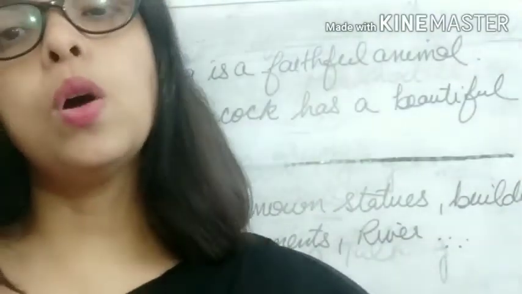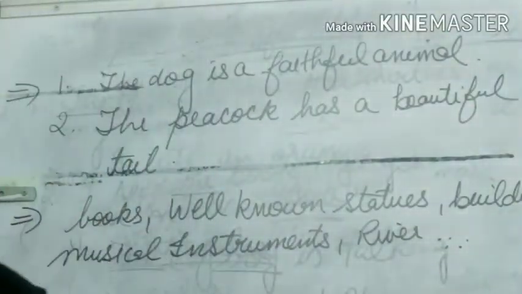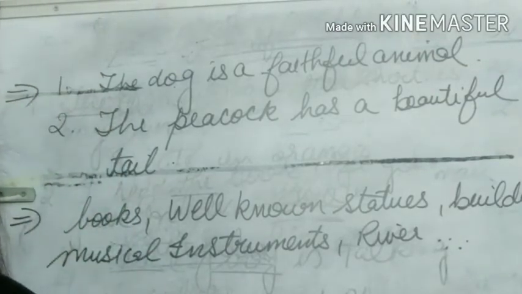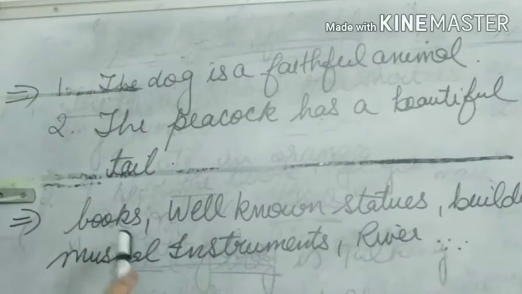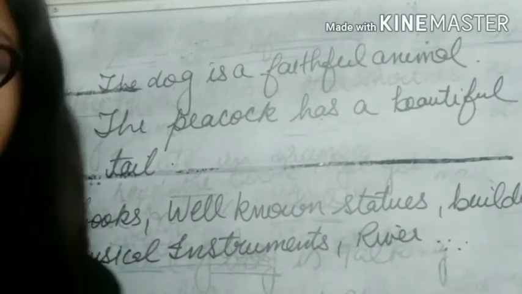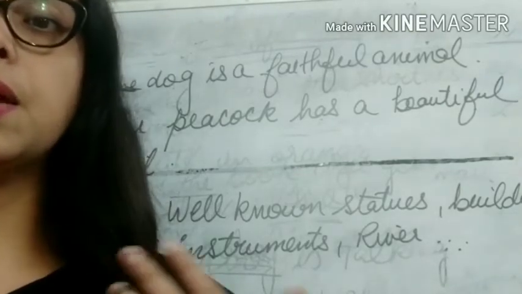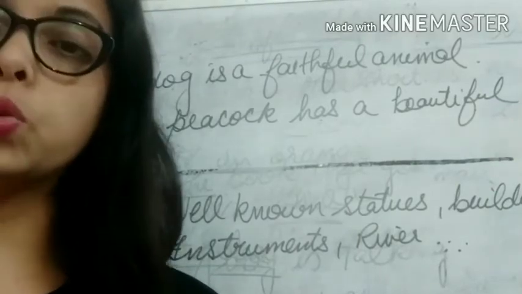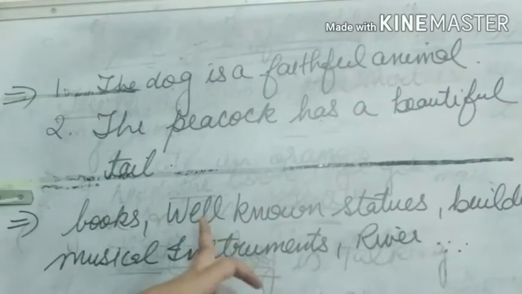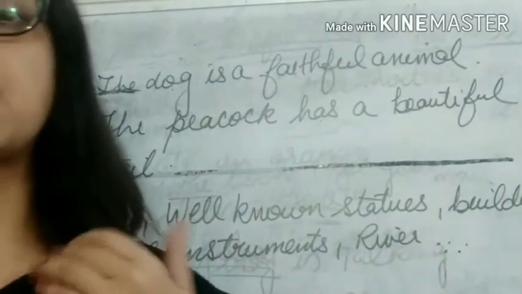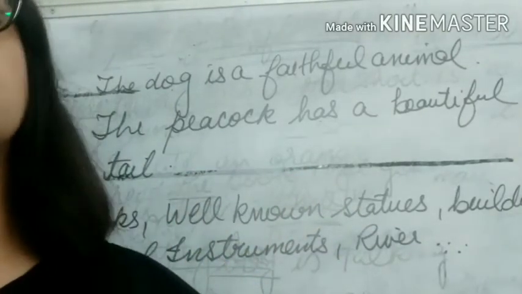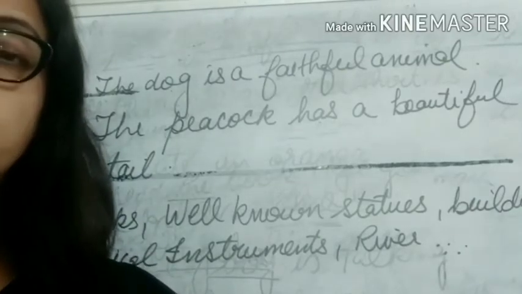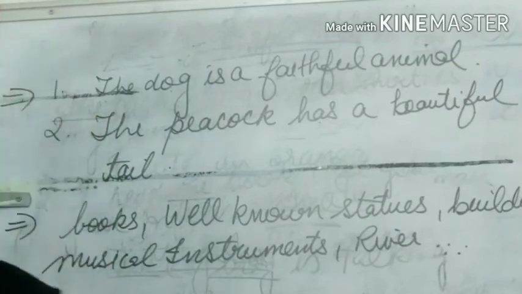Next, the can also be used in front of famous books, like religious books: the Quran, the Gita, the Bible. So in front of religious or well-known books, you can use the article the. Well-known statues, like the Statue of Liberty, also take the.